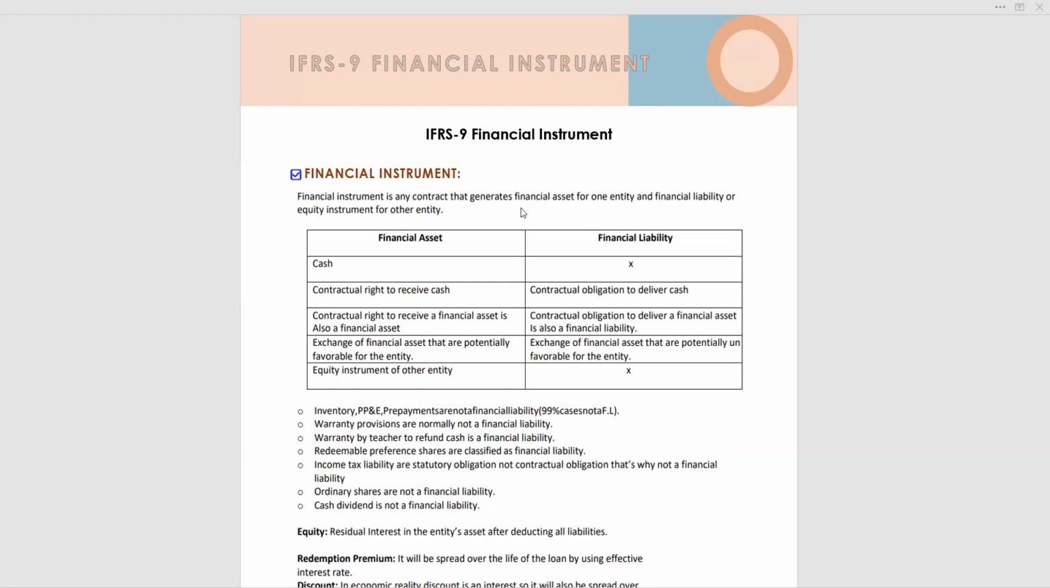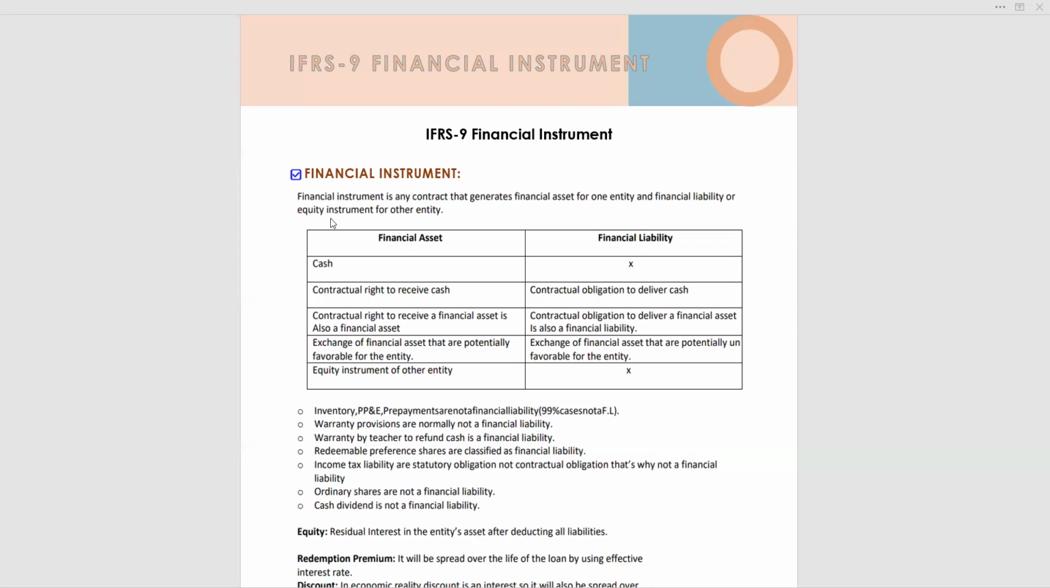This is one of the most important standards for ACCA SBR, F7, and for other professional qualification students. Let's start first with the definition. What is a financial instrument? A financial instrument is any contract that generates a financial asset for one entity and a financial liability or equity instrument for another entity.